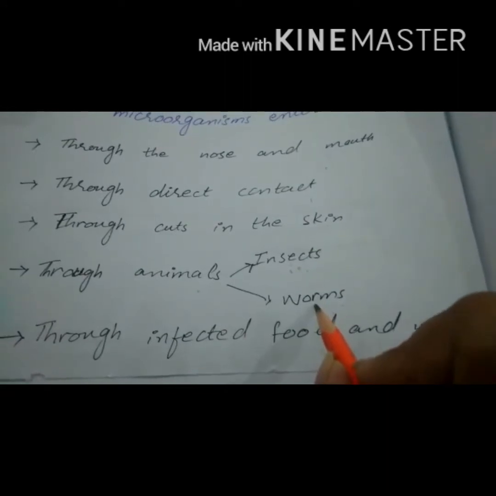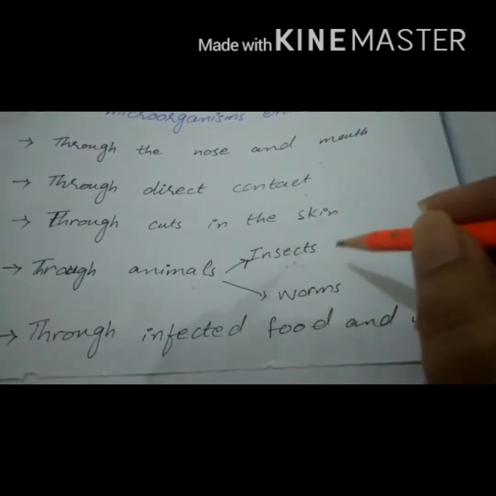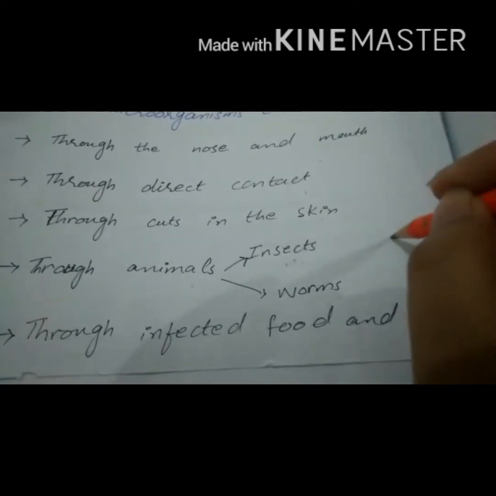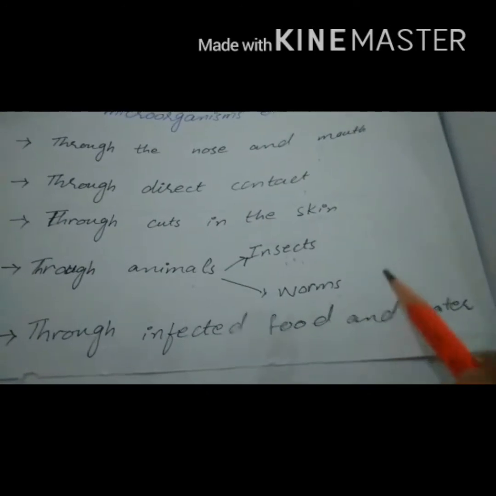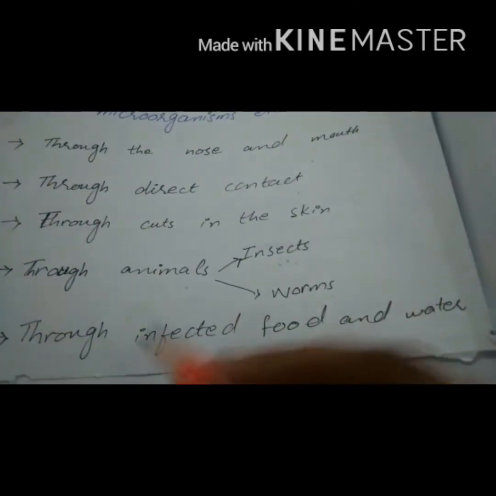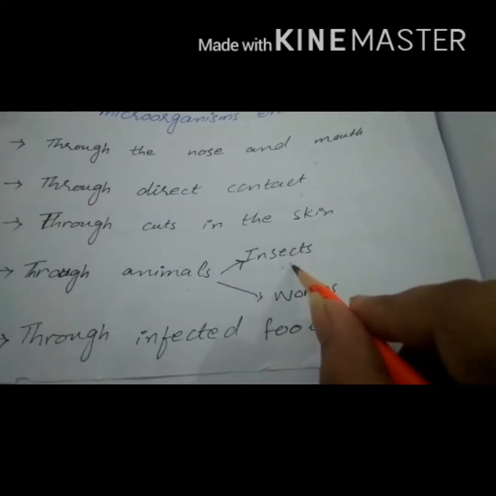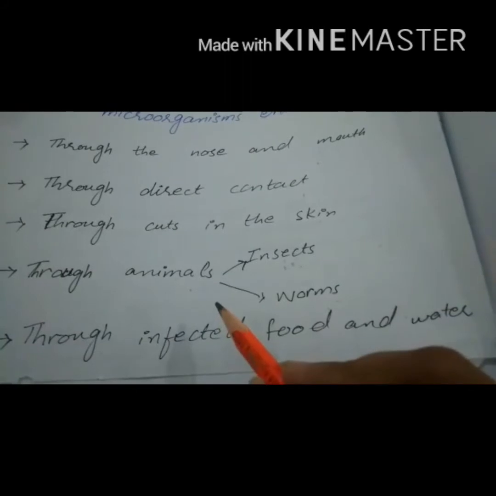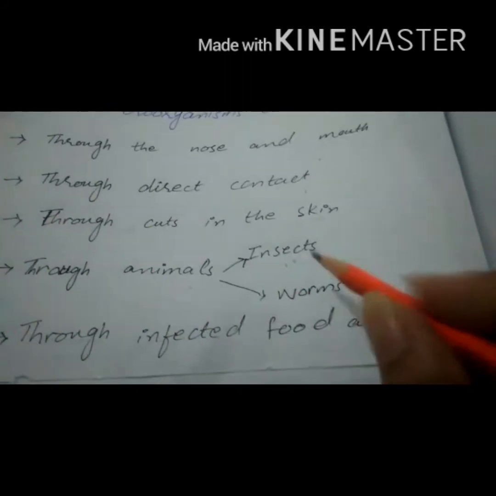Worms basically inject microorganisms by boring through the human skin. Microorganisms also enter through infected food and water. Basically, uncovered food is an open place for germs to breed and increase their number. Food poisoning also occurs if food is not stored, prepared or cooked properly.